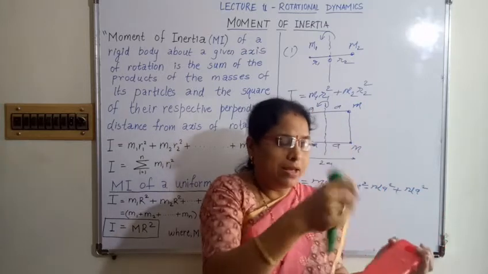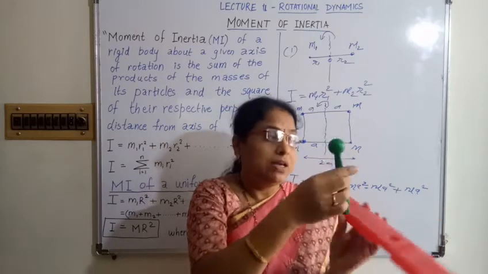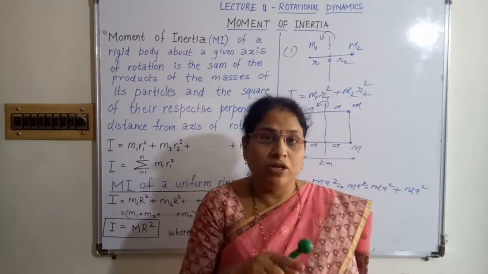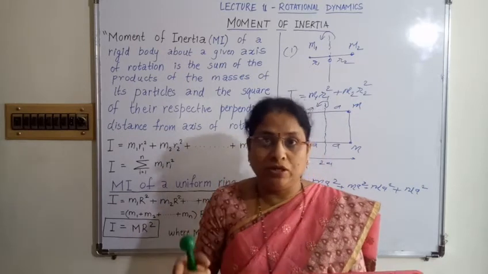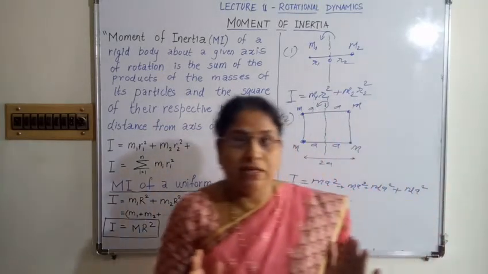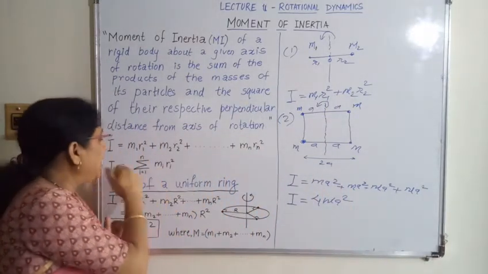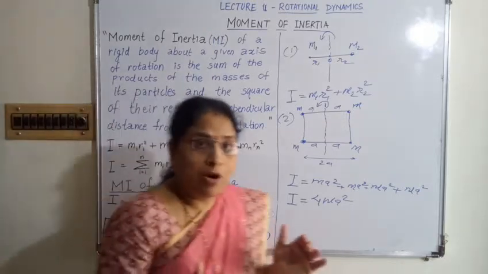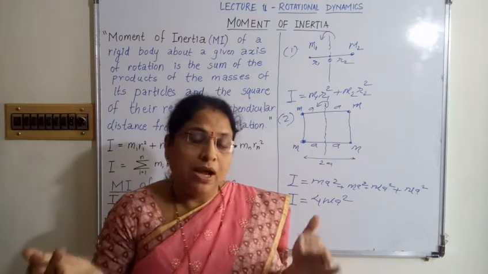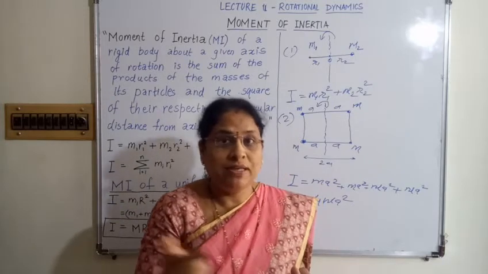I can put the axis at any point and rotate the body. Thus the moment of inertia of the body depends on the axis of rotation also. For different axes of rotation the moment of inertia is different. What are the features of moment of inertia? The moment of inertia is directly proportional to the mass of the body, it depends on the distribution of mass from the axis of rotation, and the moment of inertia for different axes of rotation for the same body is different.